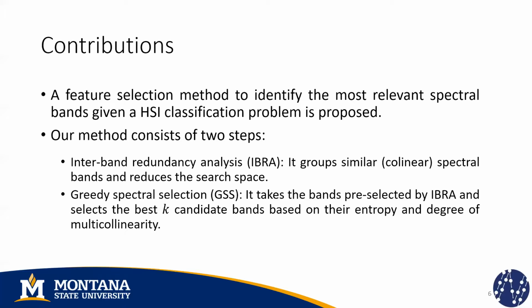The second step is a wrapper-based method called greedy spectral selection, which takes the bands that were pre-selected by the previous step and selects the best K candidate bands based on entropy and degree of multicollinearity. It is worth noting that in our case, K is a design specification that depends on the maximum number of bands that a system can handle depending on the specific application.